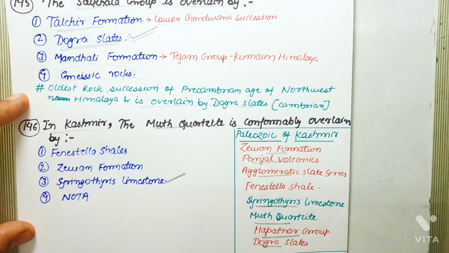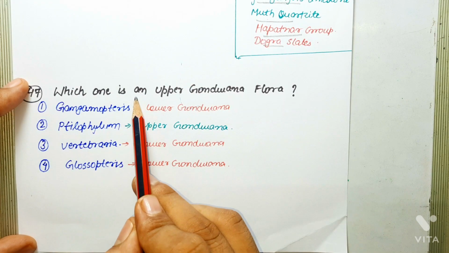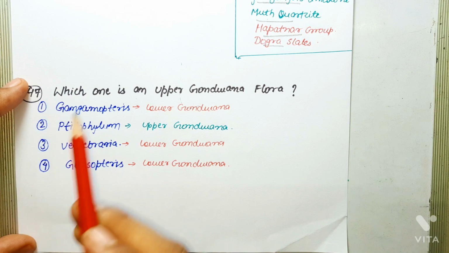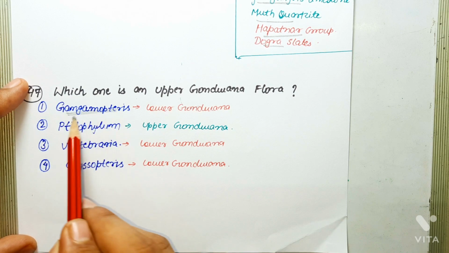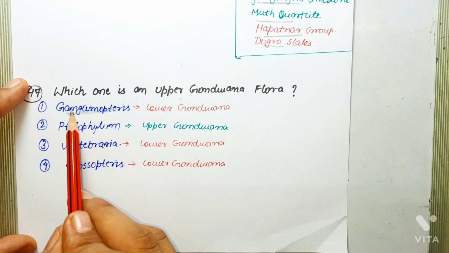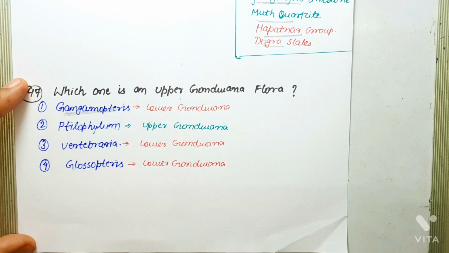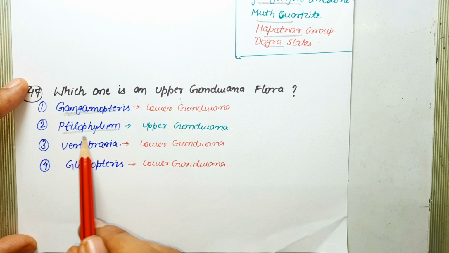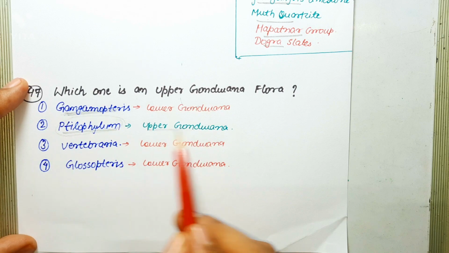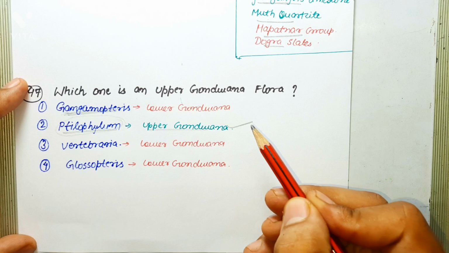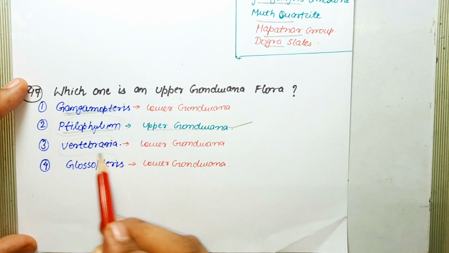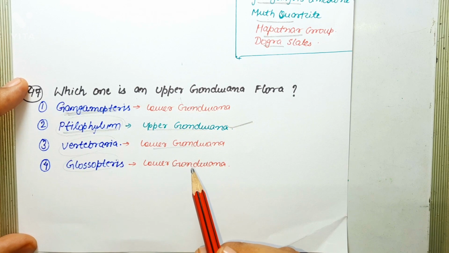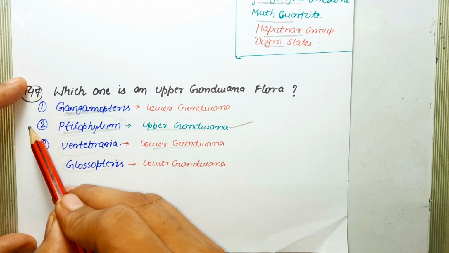Next question says, which one of the following is an upper Gondwana flora? So first one is Gangamopteris. Gangamopteris clearly belongs to lower Gondwana flora and it is of Umaria beds. Tylophyllum, Pachyphyllum and all these plant fossils belong to upper Gondwana flora. So you have your correct answer, upper Gondwana flora. Rest of these, Vertebraria and Glossopteris, belong to lower Gondwana flora. Okay, so the correct answer of this question is Tylophyllum.